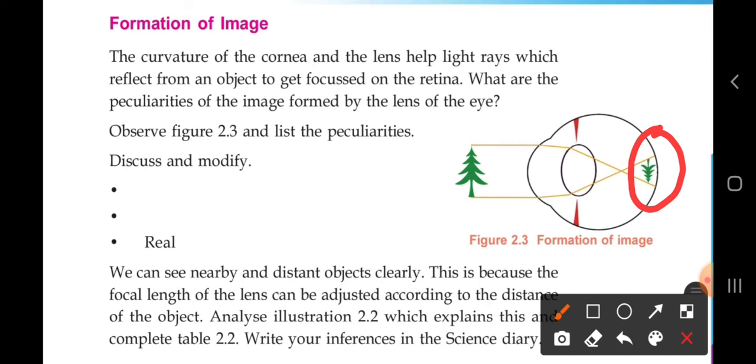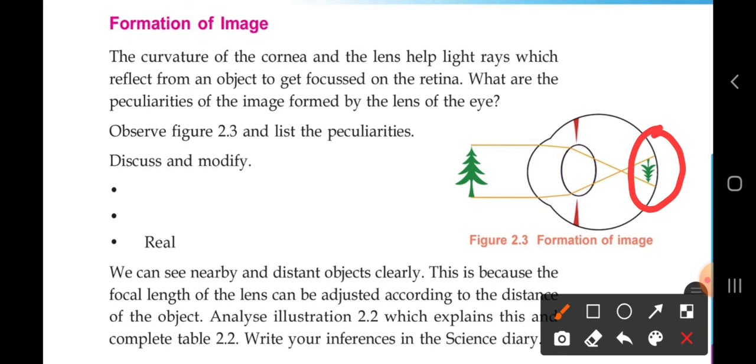So which are the features of the image formed? The image formed is inverted. That is the first point. Inverted means upside down. Second, considering that tree, is the image size big or small? Or you are watching a building. When you watch a building, that image is formed in your eye. Will that image have the size of that building? No, never. So the image will be small. First point, images are inverted, upside down. Second, images are small. They will be smaller than the real object.